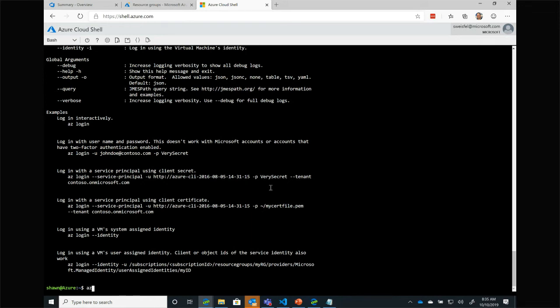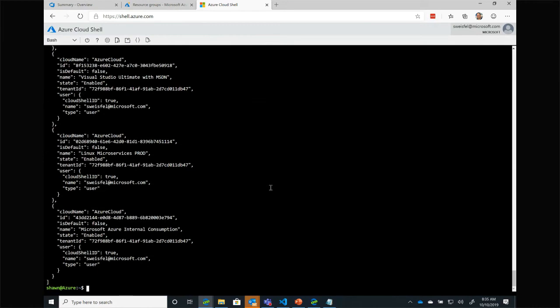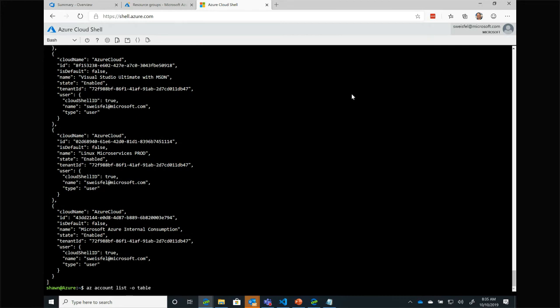But I can see a list of all of the different Azure subscriptions that this account has access to. So if I do az account list, I can see a list of all of my subscriptions. And I know what you're saying, Sean, that's a gigantic mess. It's a bunch of JSON. I really want to see that as a readable table instead of a big giant list. So I'm going to go ahead and paste the command in.